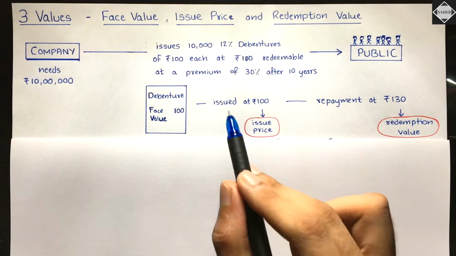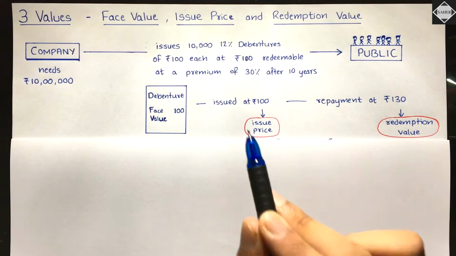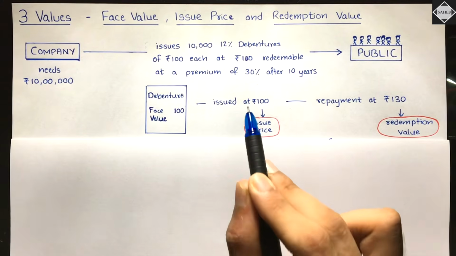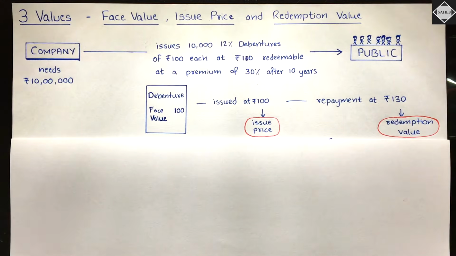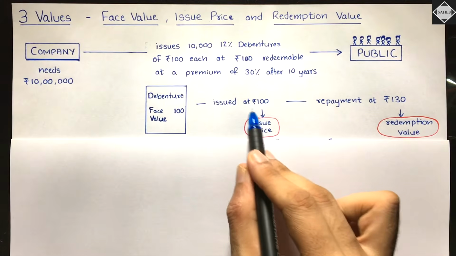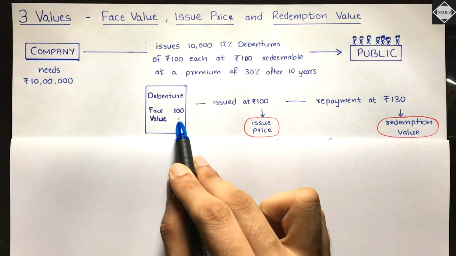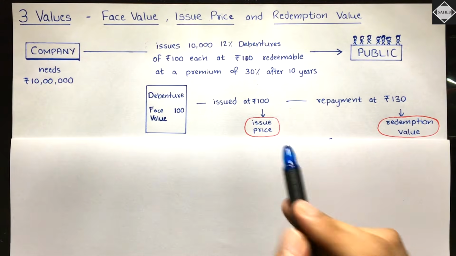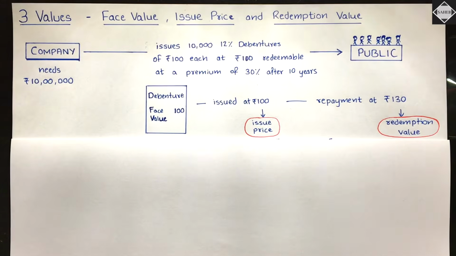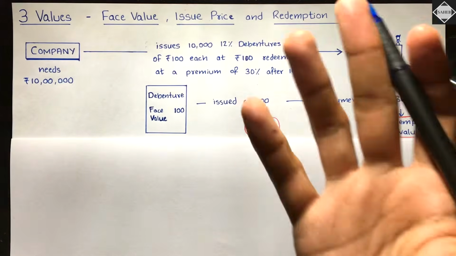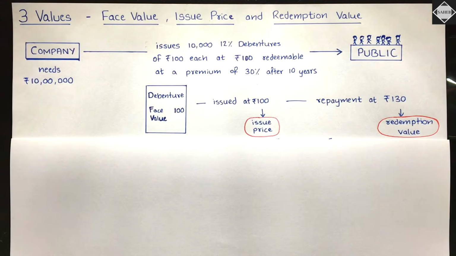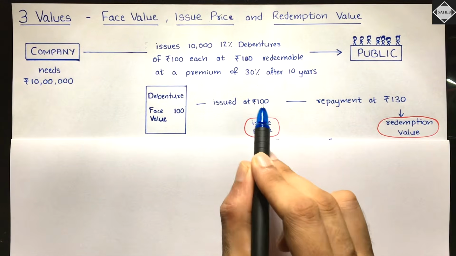So now this issue is called debentures have been issued at par. Why issued at par? Because the issue price is equal to the face value. Let's just say if the issue price was more, let's just say 150, 50 rupees extra, then it is called debentures have been issued at a premium.